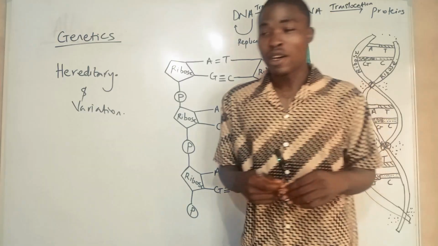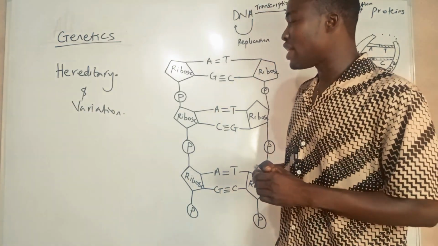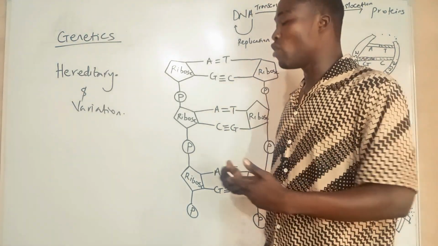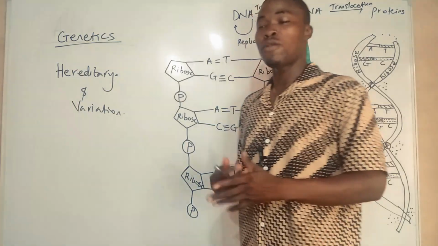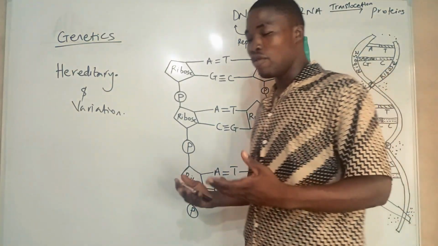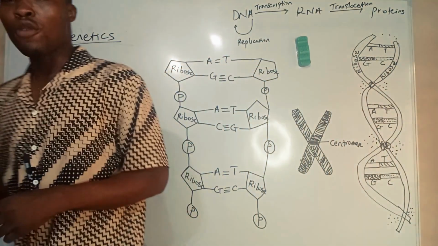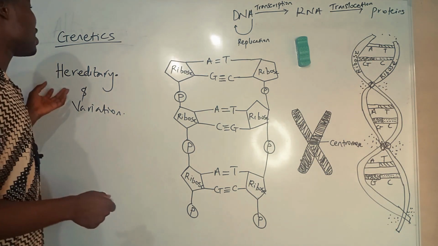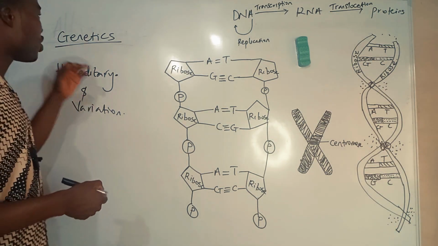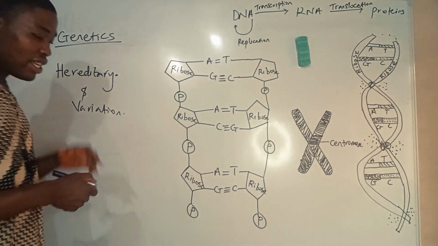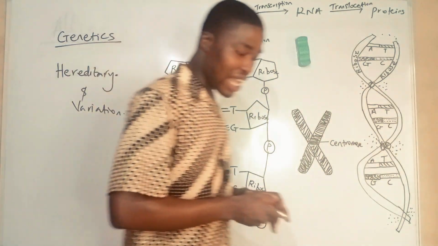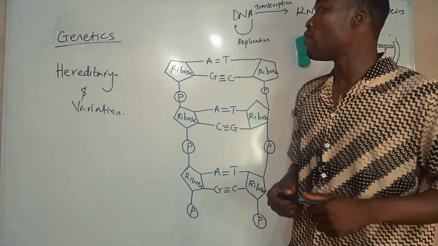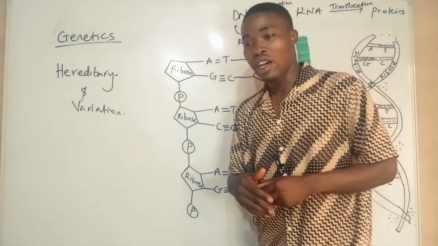You can get someone like me, a human, Homo sapiens, like I am. Someone is fair, and I'm dark. So there's a difference, and that's variation. The study of heredity and variation is referred to as genetics. The word genetics was coined by William Bateson in the early 20th century.